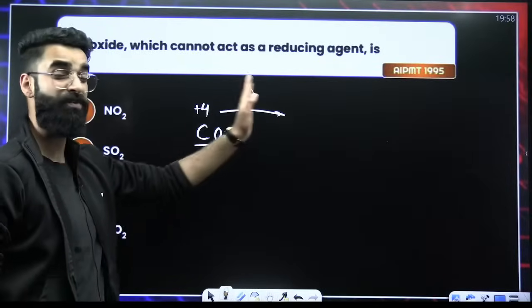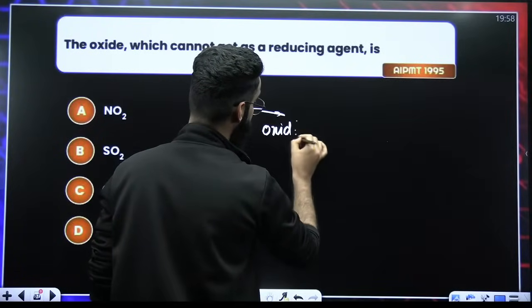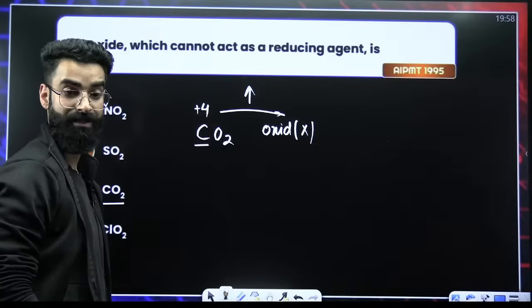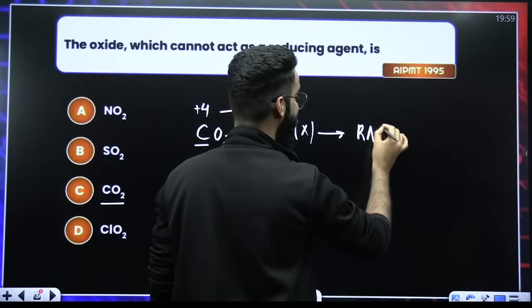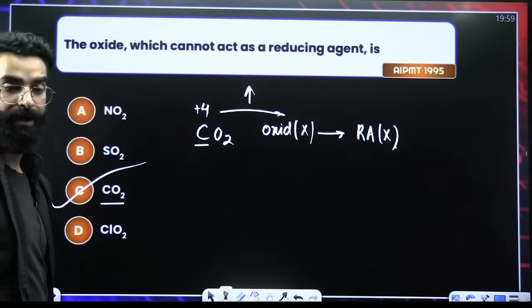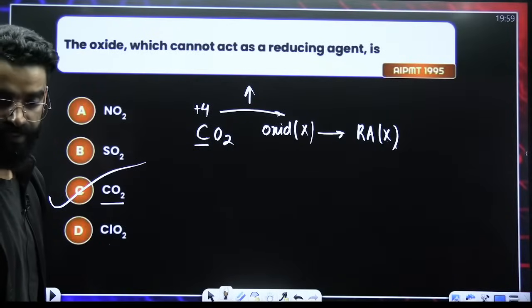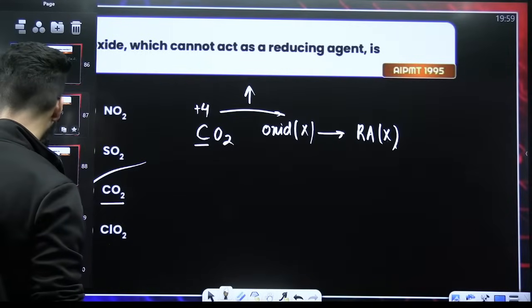And if it cannot further increase its oxidation state, it won't undergo oxidation. And the one which does not undergo oxidation cannot behave as a reducing agent. So carbon dioxide is the one over here which is not going to behave like the reducing agent. I believe this is again clear to everyone.